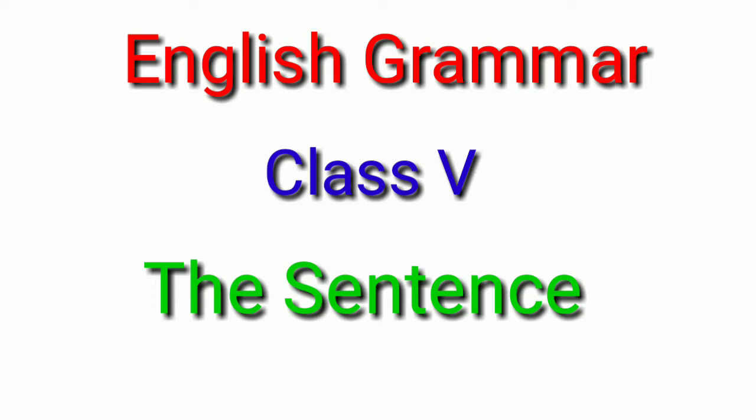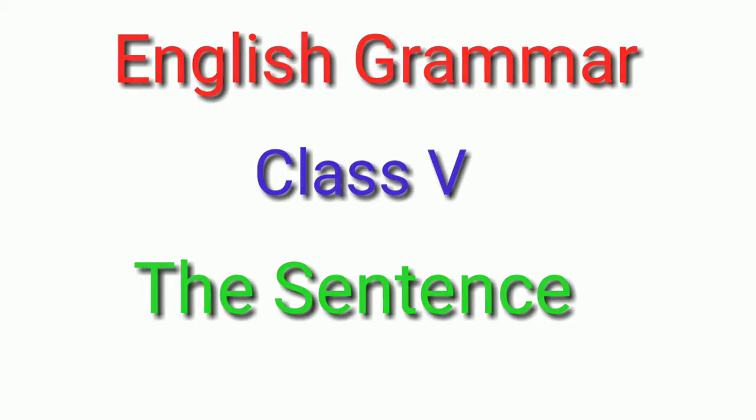You all know what a sentence is. We express our thoughts by speaking or writing words which are arranged in a particular order. These groups of orderly arranged words make complete sense and convey a clear meaning. Okay, students?